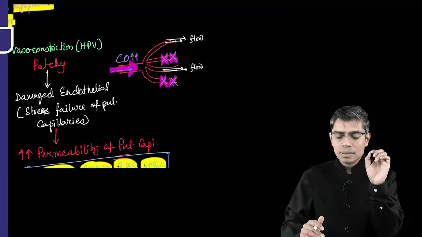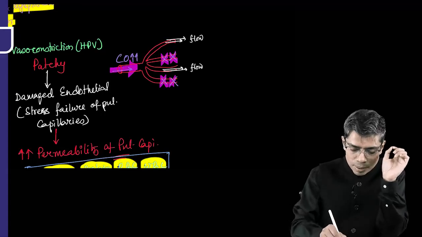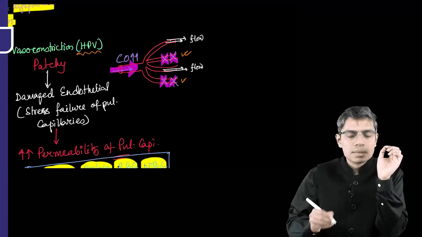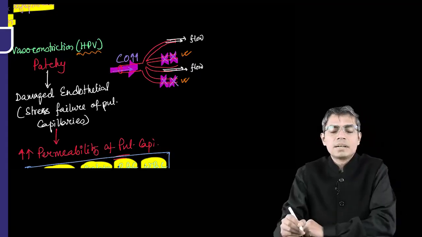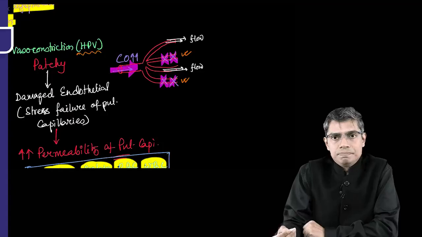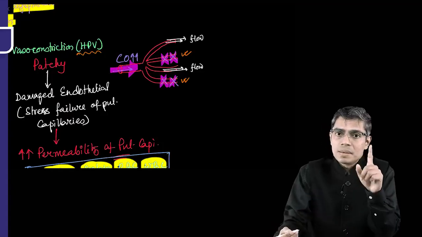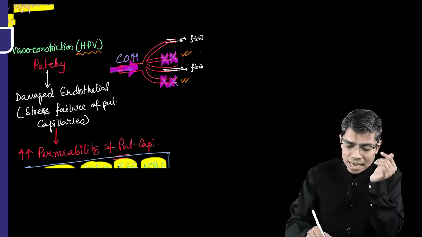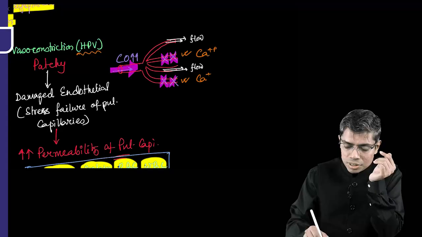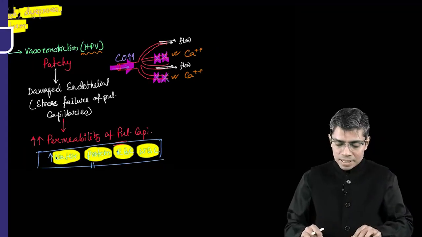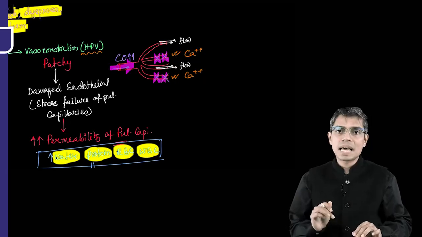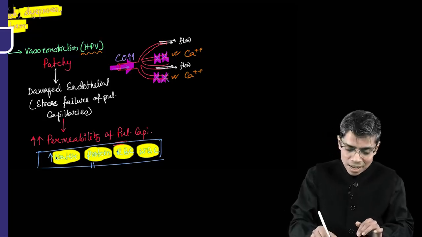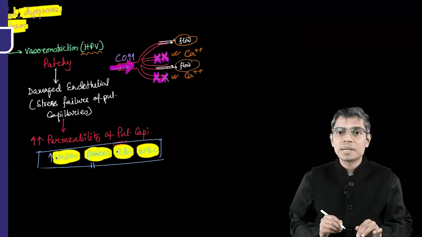So here there is vasoconstriction. If you look at the pathology of this hypoxic pulmonary vasoconstriction, why is there vasoconstriction at the level of lung capillaries, lung arteries? What is the pathology? I told you that the oxygen sensitive potassium channel will be closed, that will lead to opening up of which channel? Calcium channel, and that calcium is causing this constriction of the vessel. So by giving some drug, if you can block this calcium channel, what will happen? Then this patchy vasoconstriction is not going to happen, and then the other capillaries which are open are not going to get this stress failure.